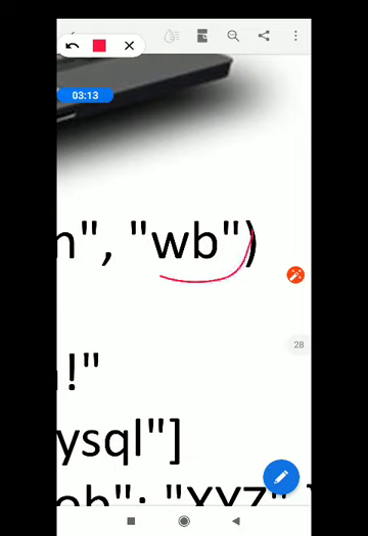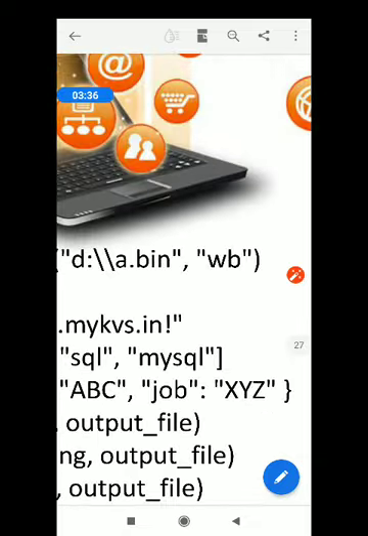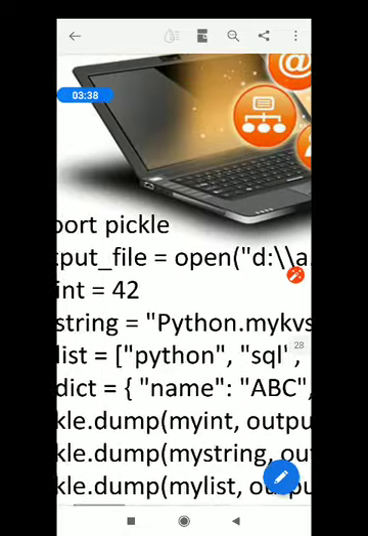Why? Please see when I have told you about file modes, for which reason we want to open it, isn't it? So I am opening this binary file in writing mode because I want to write something into it. That's why W is for write, and B because it is a binary file. That's all. So this is the line for opening the file.